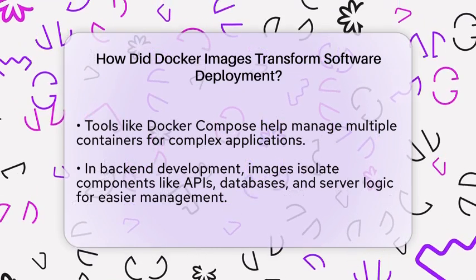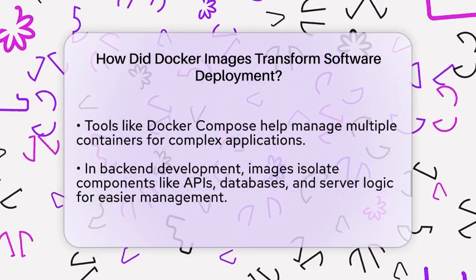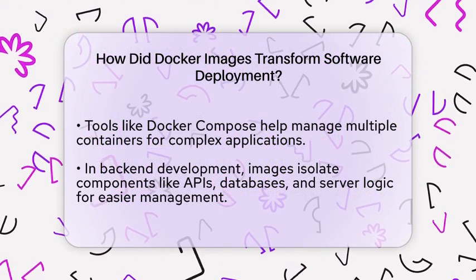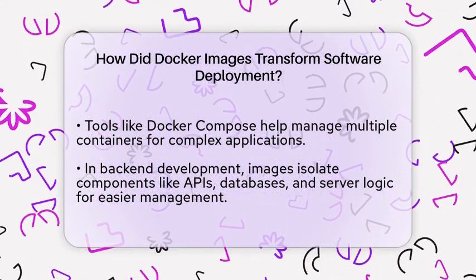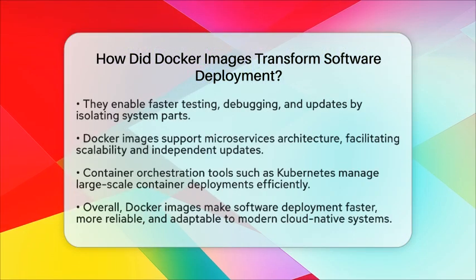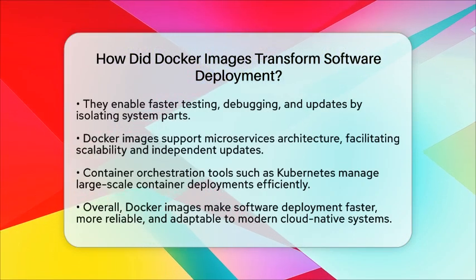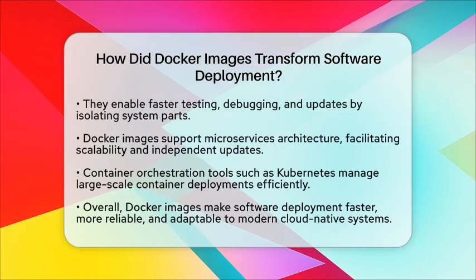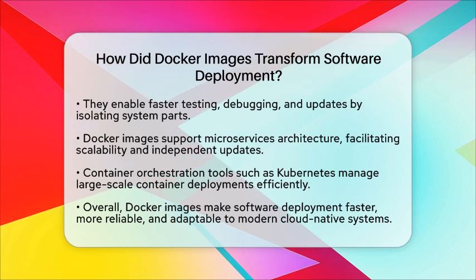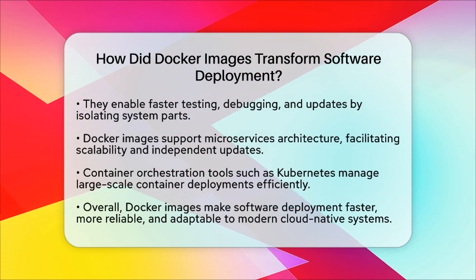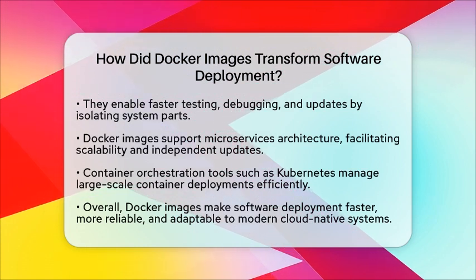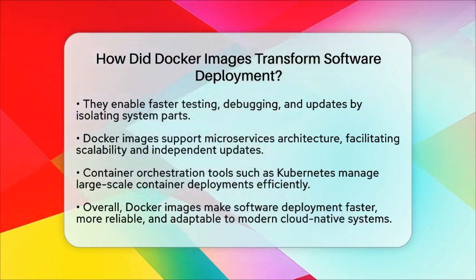Docker images are especially useful for building scalable systems. They support modern architectures like microservices, where each service runs in its own container. This makes it easy to add more instances of a service when traffic grows, or to update parts of the system without downtime. Container orchestration tools like Kubernetes help manage these containers at scale, automatically handling deployment, load balancing, and